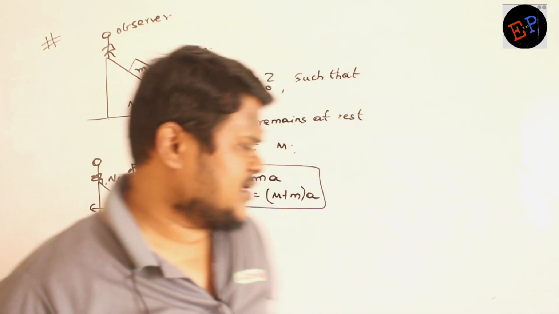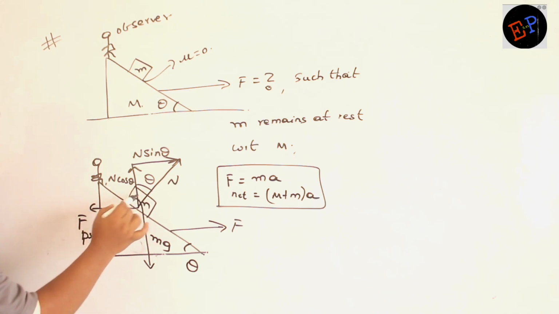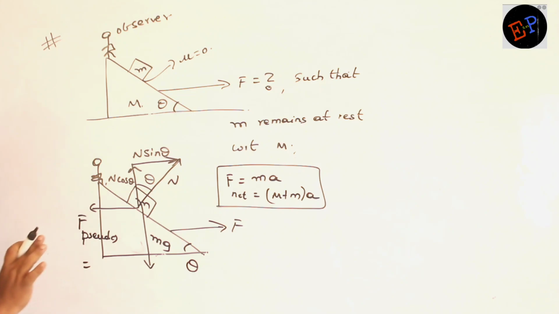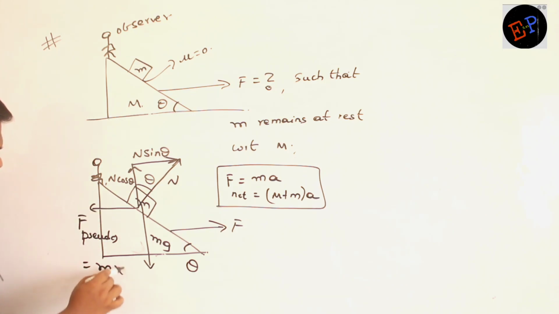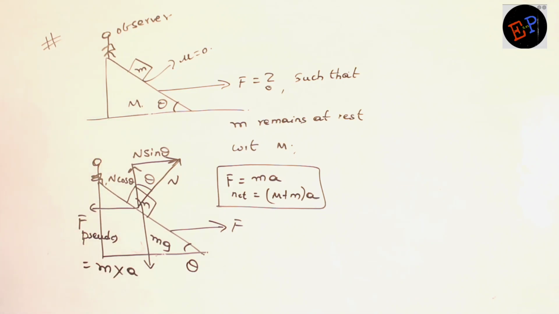Fine. So therefore, how much will be the pseudo force? F pseudo is mass into acceleration. Mass means which mass? Mass of the body under observation. Observer is observing this body. Mass of that body is small m. And what is the acceleration of the observer? Let it be a. So this is the pseudo force which is acting on small m. Up to here it is clear?